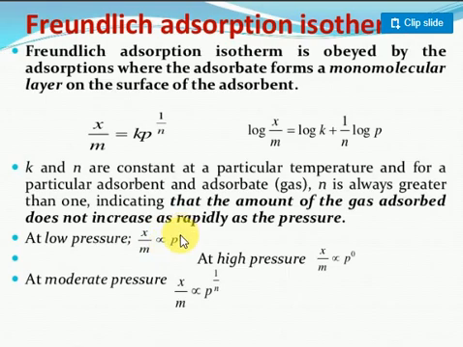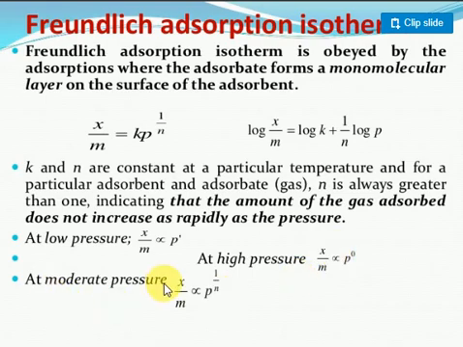Clear? Now consider high pressure. What happens at high pressure? The 1/n value is equal to 0. So there is no role of pressure on the amount of gas adsorbed at high pressure. That's why p to the power 0 is mentioned. So the amount of gas adsorbed on the surface area at high pressure does not depend upon the pressure.